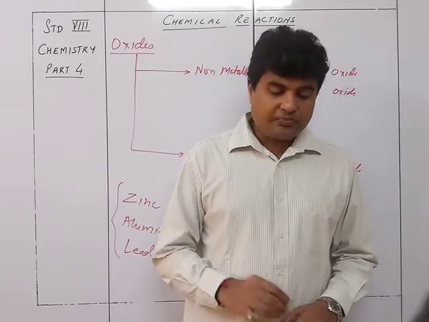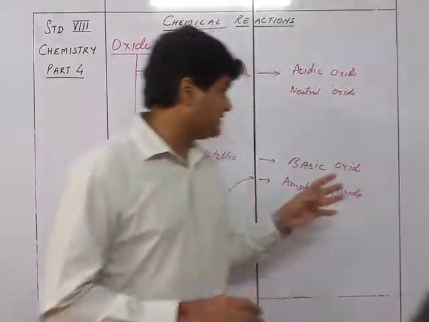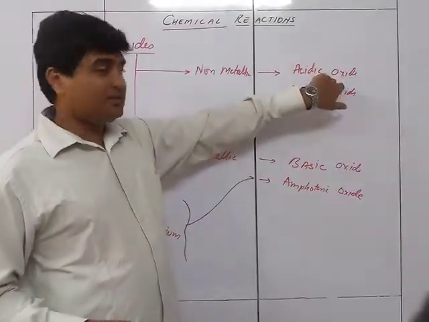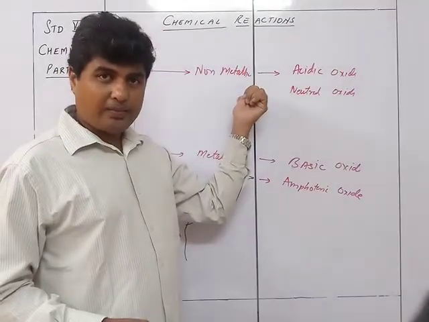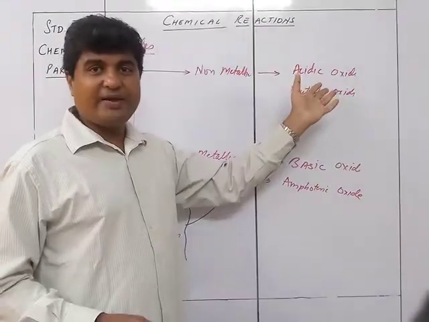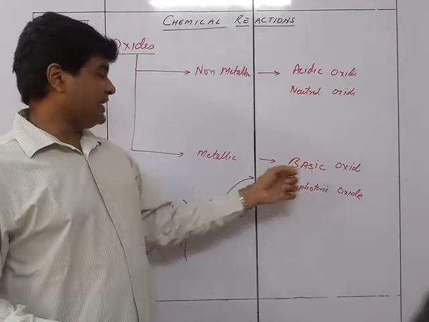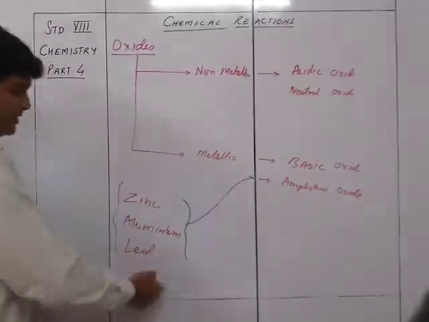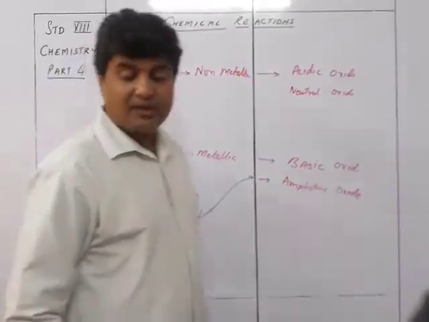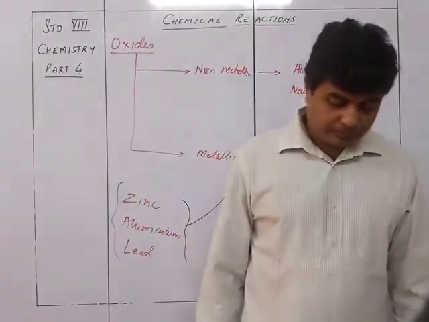So that's why you have these four kinds of oxides. Acidic oxides are non-metallic oxides. Neutral oxides are again non-metallic, but they are not going to form any acids. Basic oxides are the ones which are metallic in nature, whereas amphoteric oxides are about these three metals, that is zinc, lead and aluminium.